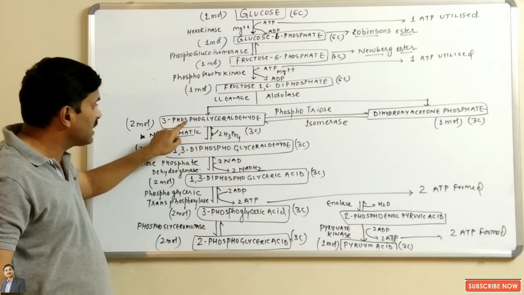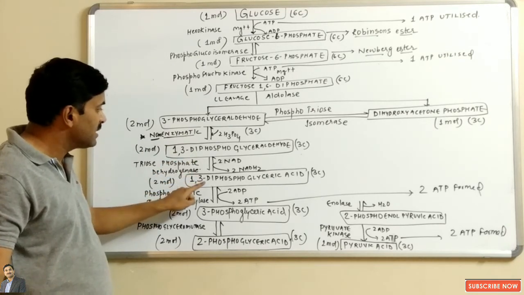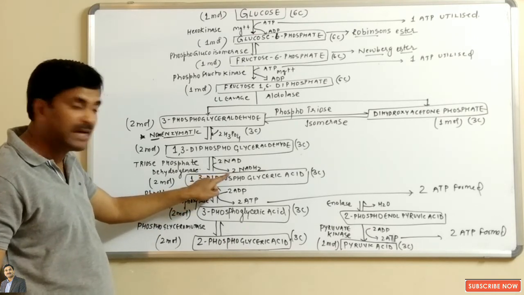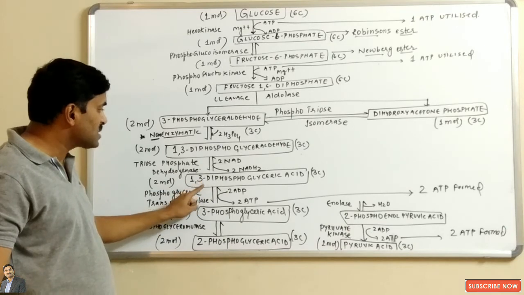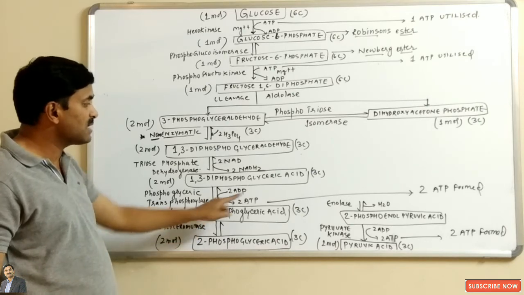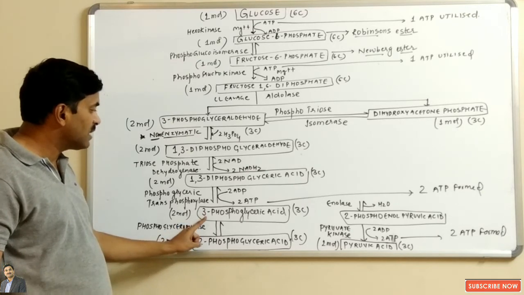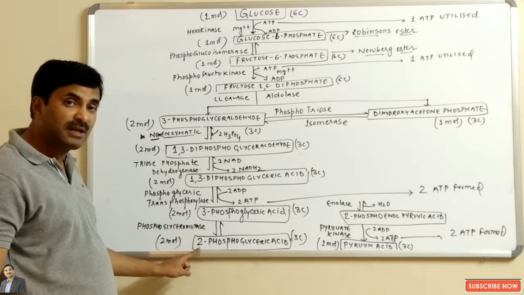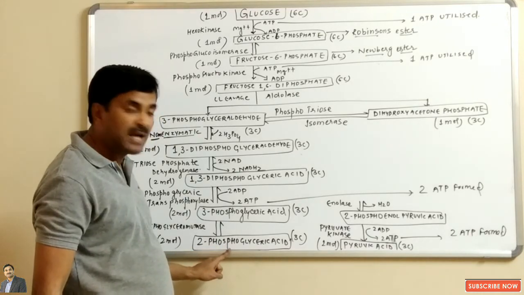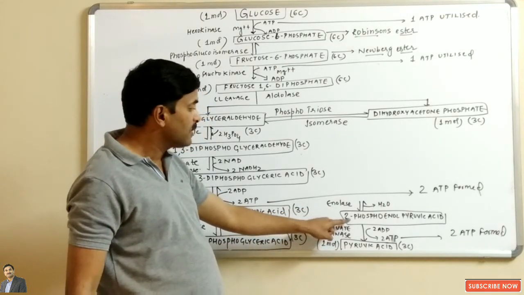3-phosphoglyceraldehyde is changed into 1,3-diphosphoglyceraldehyde, which is converted into 1,3-diphosphoglyceric acid. During this process, 2 molecules of NADH2 are formed, and in the next step 1,3-diphosphoglyceric acid is converted into 3-phosphoglyceric acid. In this step 2 molecules of ATP are formed. In the next step isomerization occurs, and 3-phosphoglyceric acid is converted into another isomeric form known as 2-phosphoglyceric acid. 2-phosphoglyceric acid undergoes dehydration in the presence of the enolase enzyme to form what? 2-phosphoenol pyruvic acid.